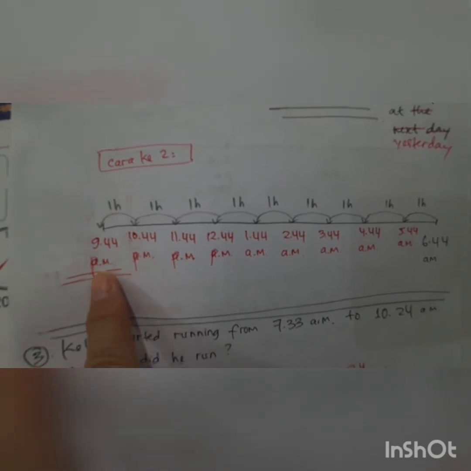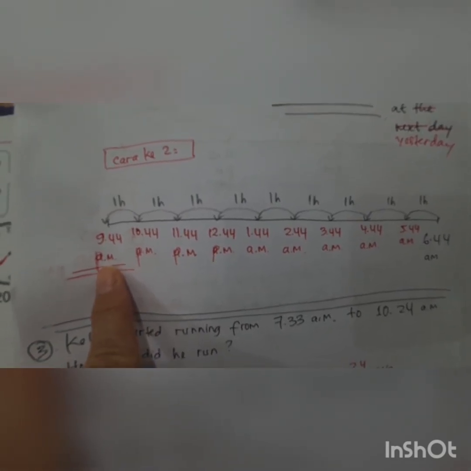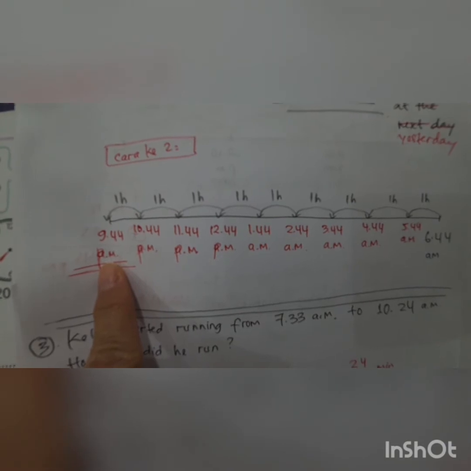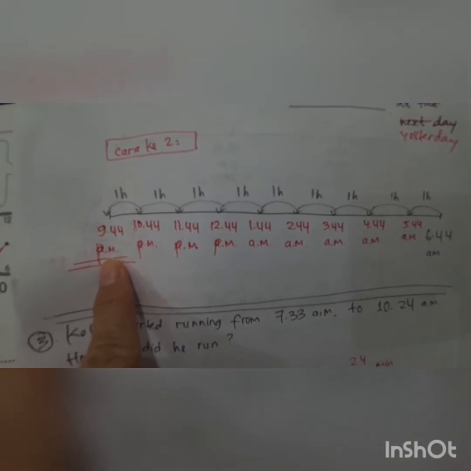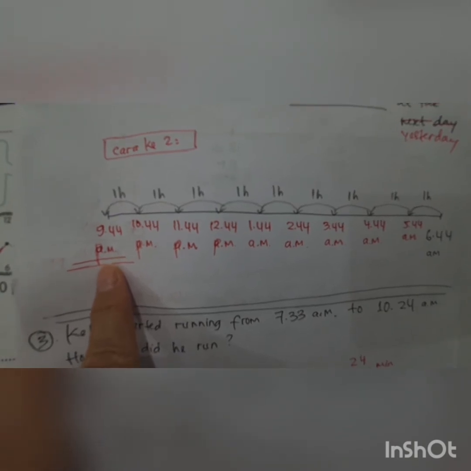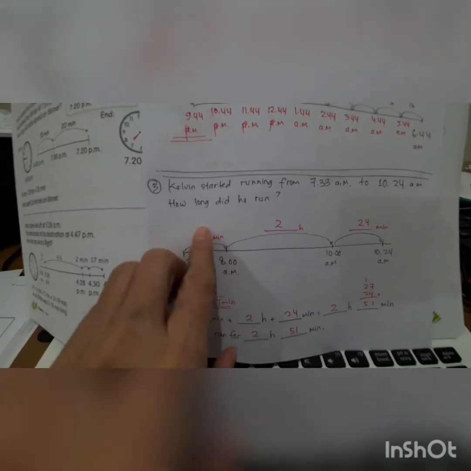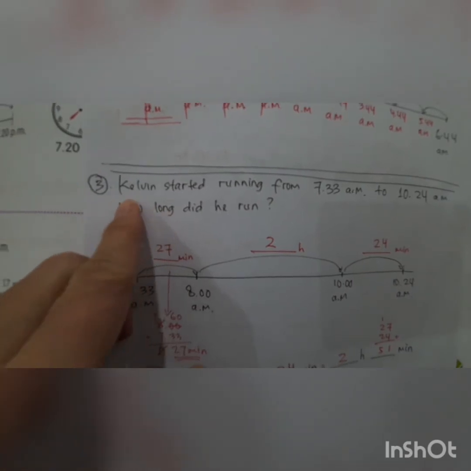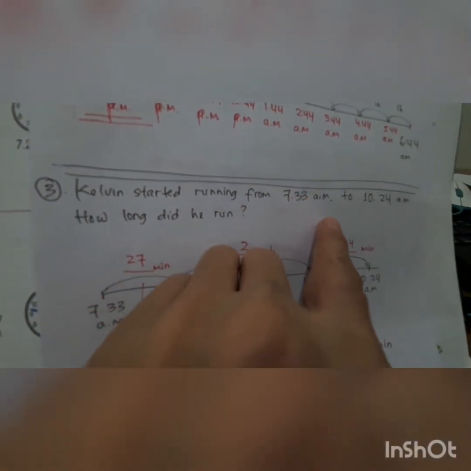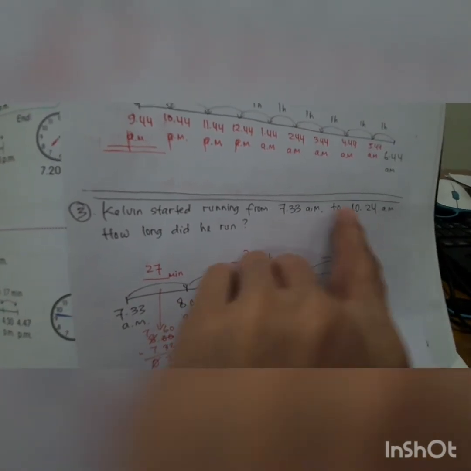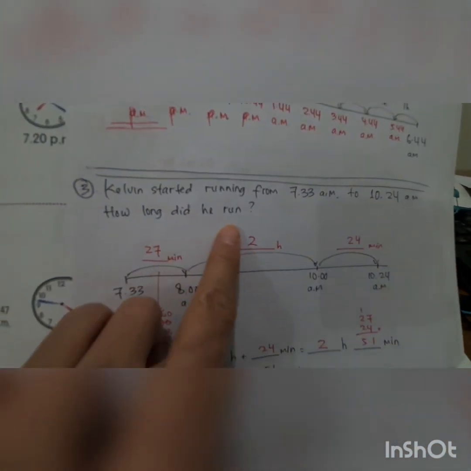Yeah, here it is PM, because this one is at night. Yesterday at night, so we use PM. And then this one: Kelvin started running from 7:33 a.m. to 10:24 a.m. How long did he run?